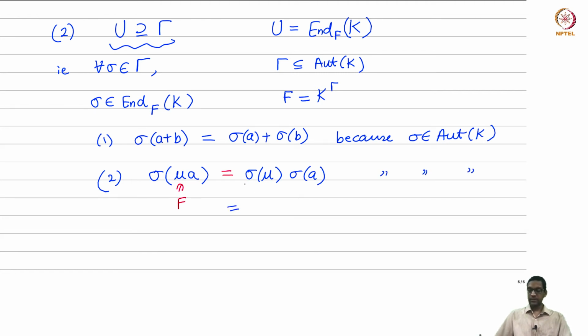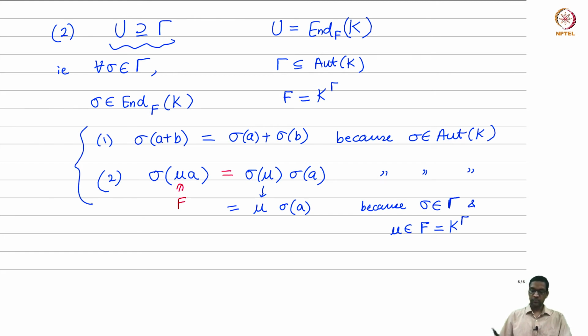But now sigma of mu is actually mu again, because sigma is in gamma and mu is in F, the fixed field of gamma. So sigma certainly fixes mu. Sigma mu must be mu because mu is coming from K^gamma. That is the key thing to check there, and so the mu can be pulled out.